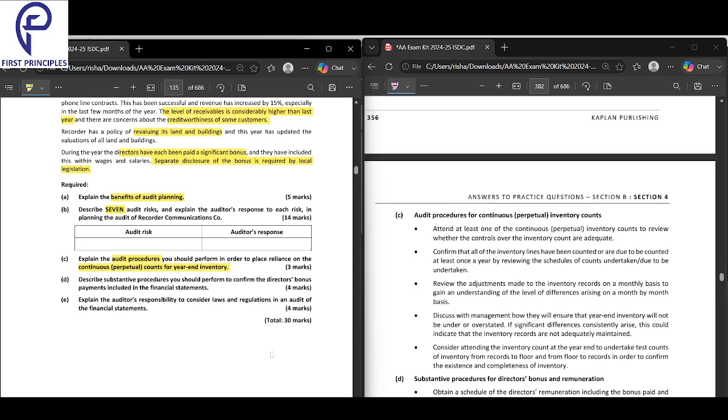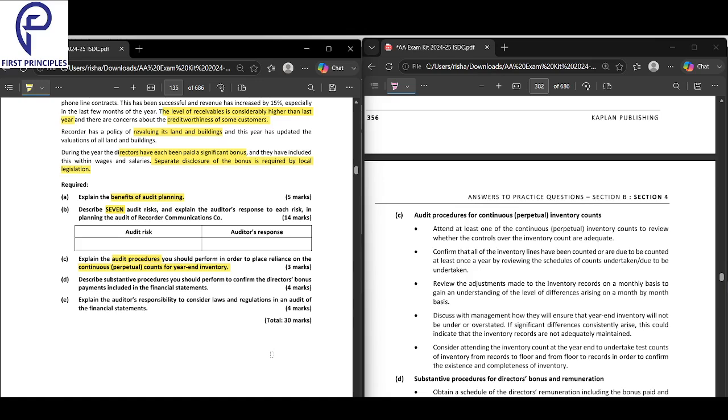Okay. Moving on now, we look into audit procedures. So for inventory counts, what are the audit procedures that we look into?